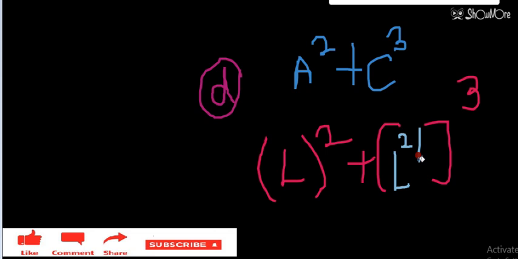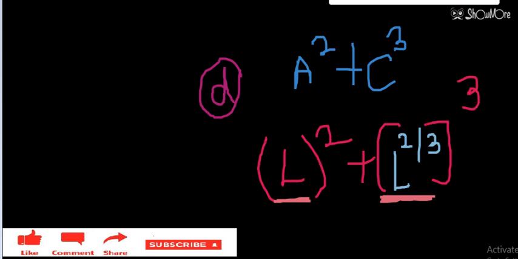Now you can see A and C have different dimensions. A has dimensional formula L only, and this has dimensional formula L raised to the power 2 by 3. So A and C have different dimensions, but the relation is possible. L square plus L square gives me L square.